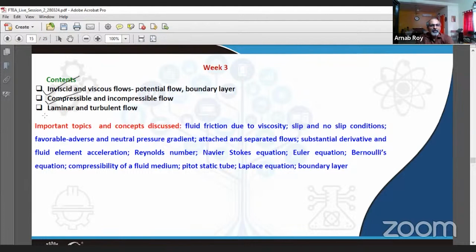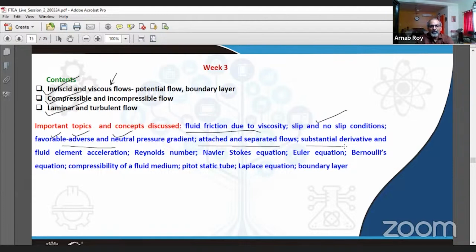flow, then compressible and incompressible flow, laminar and turbulent flow. We learned how to segregate them, how to differentiate them, how to define them, and so on. We understood that fluid friction due to viscosity is what is the dominant feature in a viscous flow, slip and no slip conditions in the context of inviscid equations and viscous equations, pressure gradients in the sense of favorable, adverse, and neutral, how they may influence a viscous flow and thereby cause attached or separated flows.